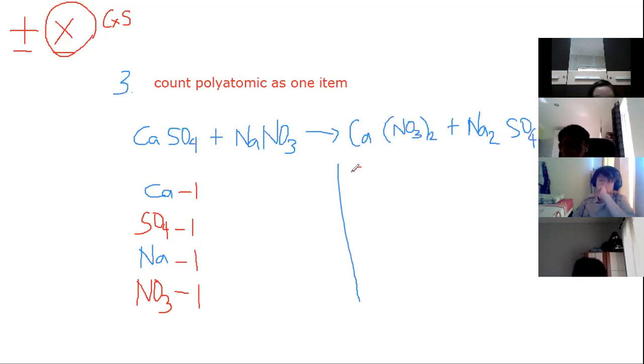So on the other side, the product side, we have 1 calcium. We followed the SO4 first, although the NO3 is the second one. How many SO4 do we have? Also 1. How many sodium do we have? How many sodium do we have for the product part?